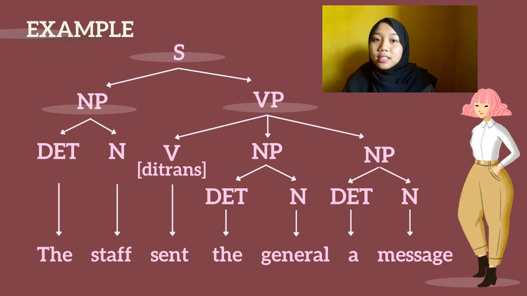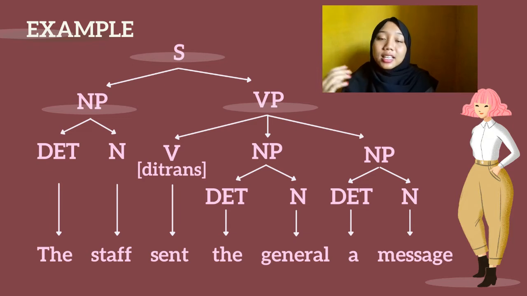needs, or it takes, two objects. And then the general here is part of a noun phrase with the as determiner and general as noun, and then a message is part of a second noun phrase with a as determiner and message as noun. The general here is an indirect object and a message is a direct object.